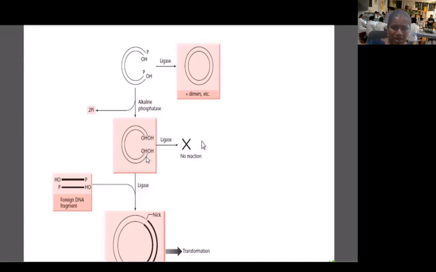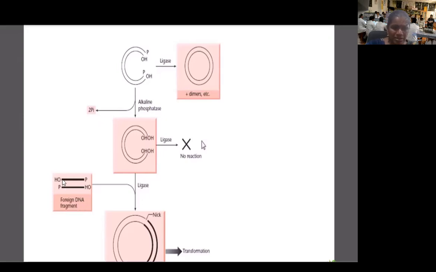3' hydroxyl and 5' hydroxyl. To such a vector system, when you treat with DNA ligase enzyme, there is no reaction. No reaction in the sense that these two DNA molecules never ligate, so recircularization can be prevented. After the alkaline phosphatase treatment removes the phosphate, recircularization of the vector DNA can be avoided. By this time, we can keep our foreign DNA fragment ready.